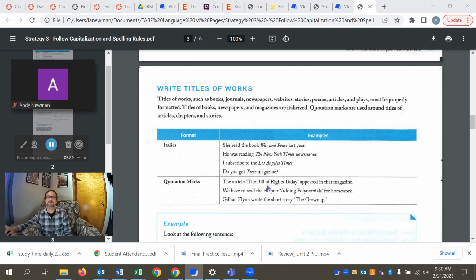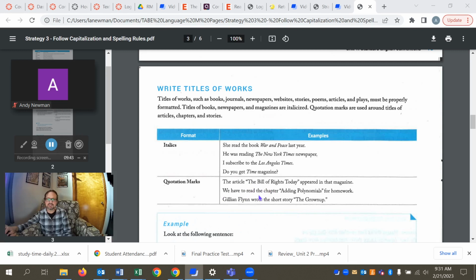Note that we don't capitalize short words like this preposition within a title. The rules are articles like the, unless they are the first word of the title, as is the case here. So articles, prepositions, we don't capitalize in titles.